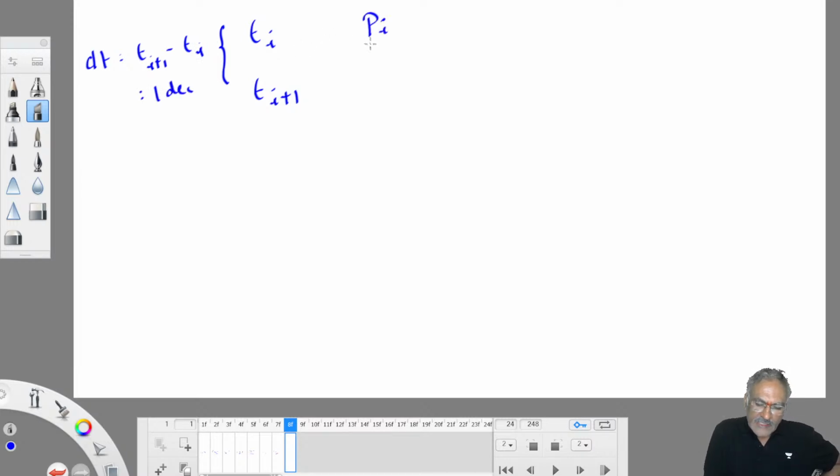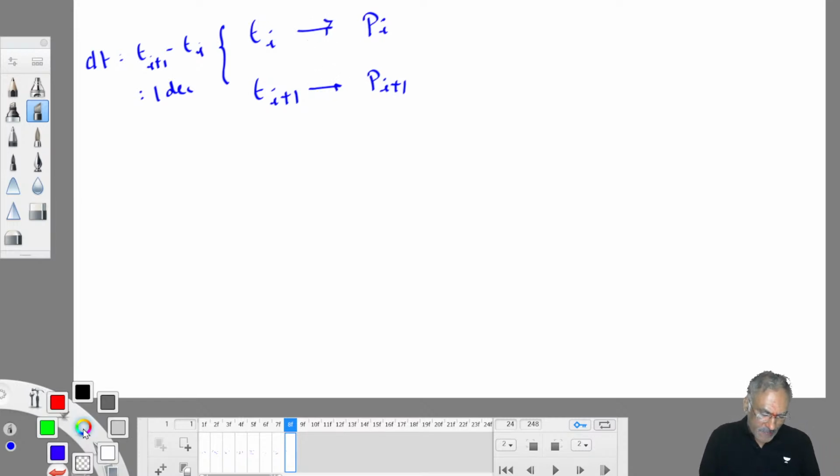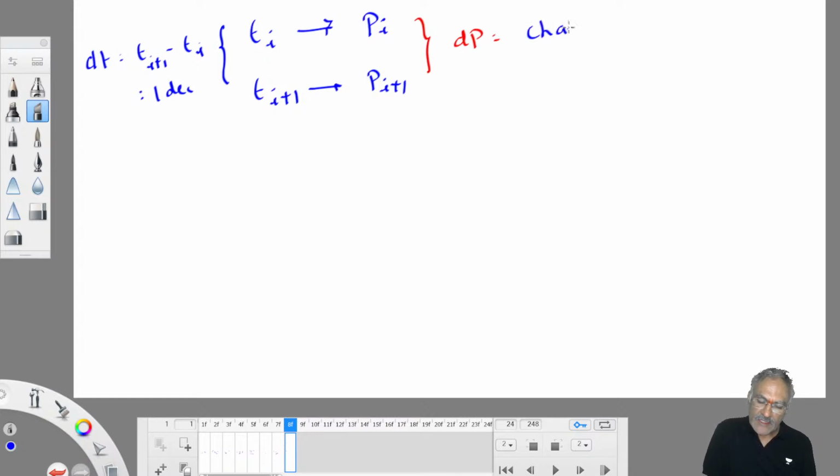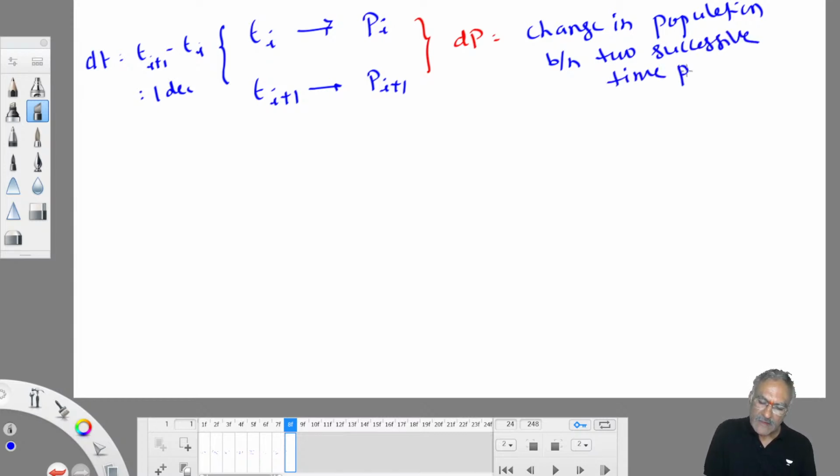So population at ti is pi; census data is available. Population at ti plus 1 is pi plus 1. This data is also given to you by the census department. Then you have to work out dp between these two time periods. dp is nothing but the change in population between two successive time periods. That's called dp. So work out dp1, dp2, dp3 like that.